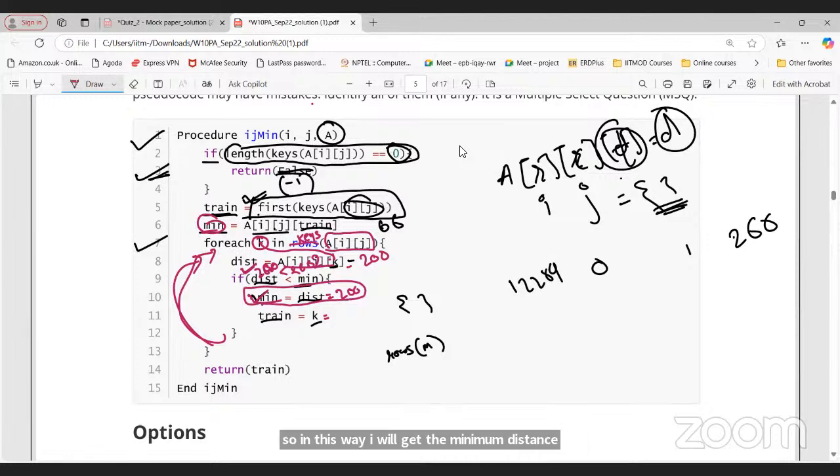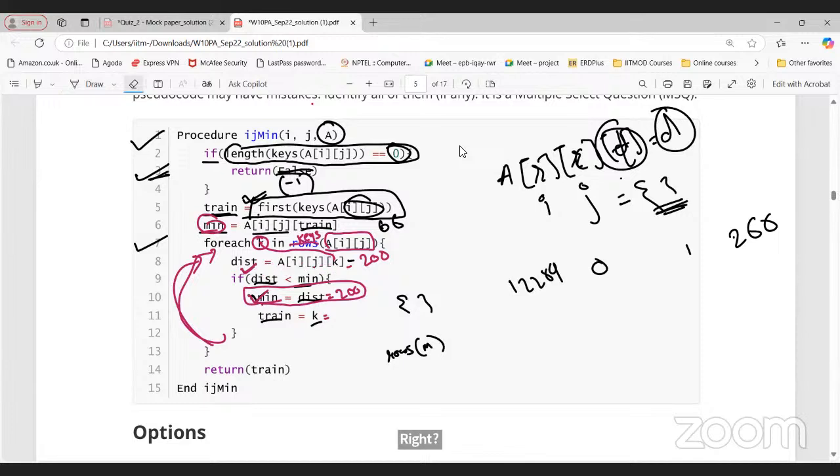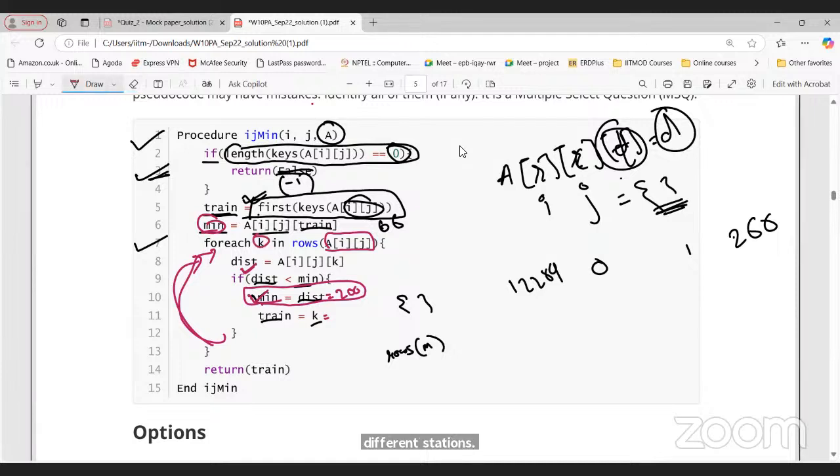Sir, is it between the same stations or different stations? Different stations, okay, but for that train number, we are comparing for each. We are comparing for the same station. We are calculating. Yeah, i and j are the same here, right? Yes, sir. So for zero for one, for different trains, which train will be reaching in the minimum distance, we'll update that.